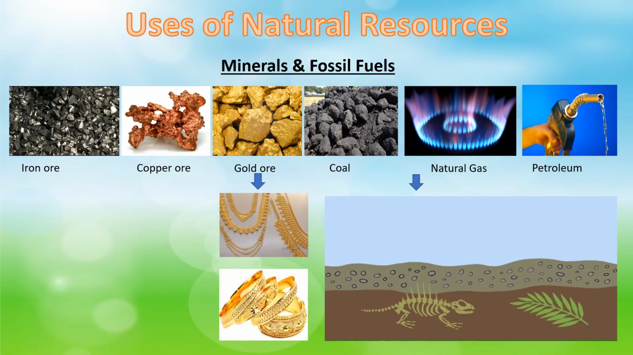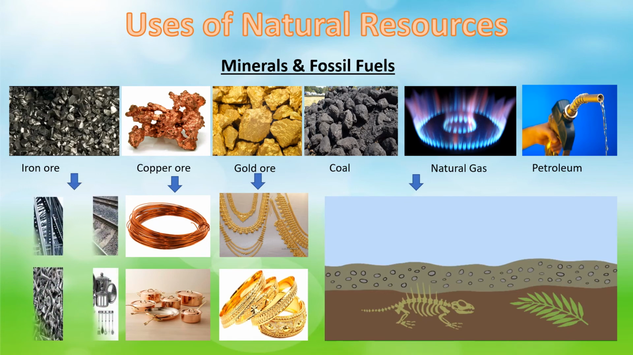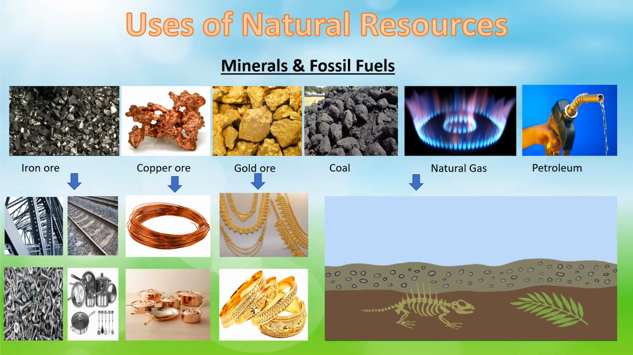We all know that gold is used to make jewelry. Copper wires, rods and copper utensils are made from copper ore. Iron is used to make machinery, bridges, railway lines, iron tools like nails and steel utensils. Steel also is a product of iron. Okay, children?